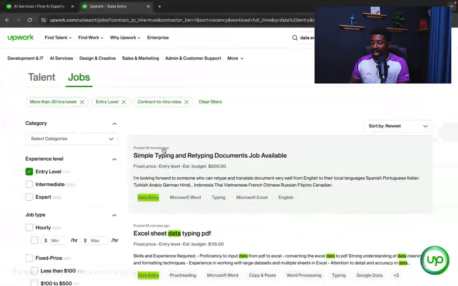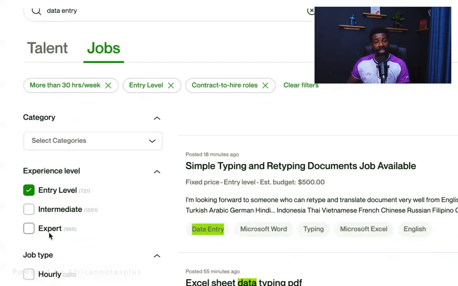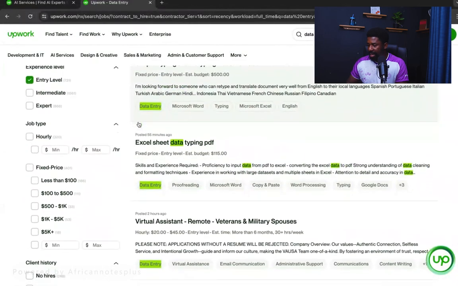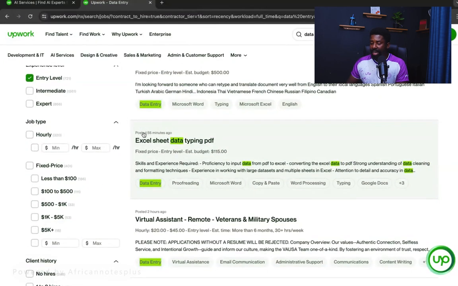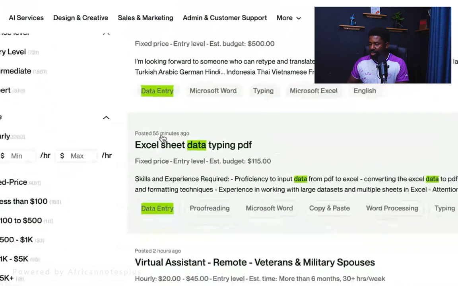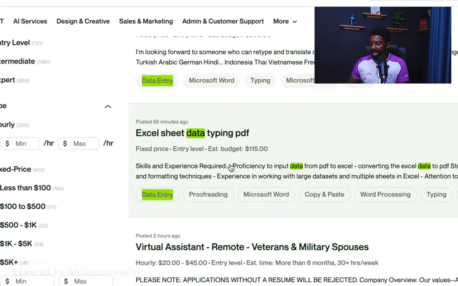So this is how you search for jobs. So step one, put the job title that you are looking for. Step two, make sure you select the filters that you are looking for, and then you can see the jobs that are currently posted here that are within your niche. Always check how long it has taken when the job has been posted. Look at this. You see that this is 55 minutes ago when this job was made. It's an Excel sheet data typing. You see, Excel sheet data typing. You are paid $115. Fixed price. Is an entry level job.